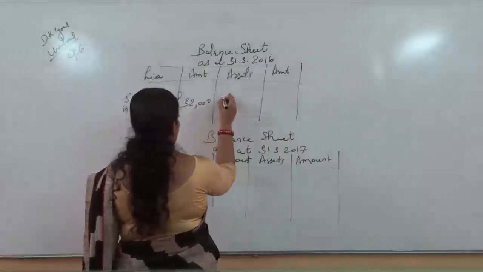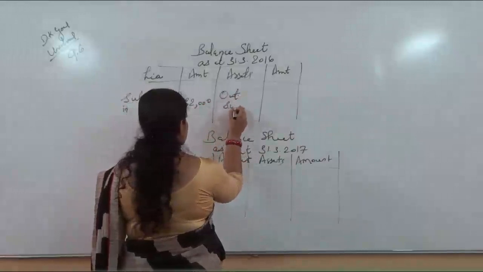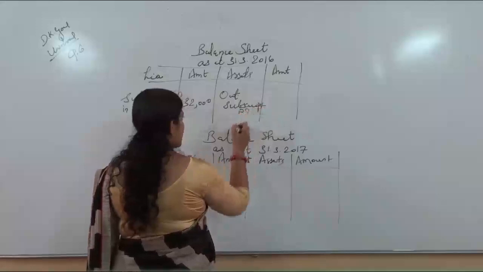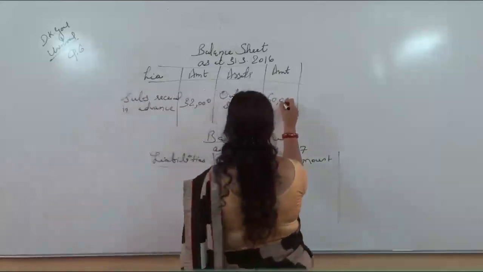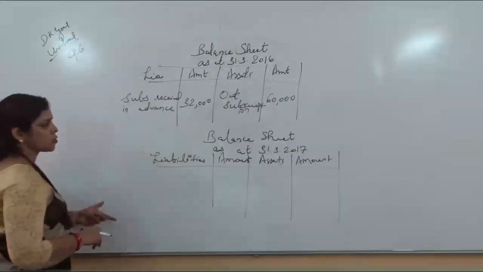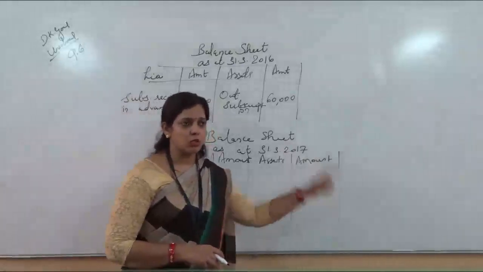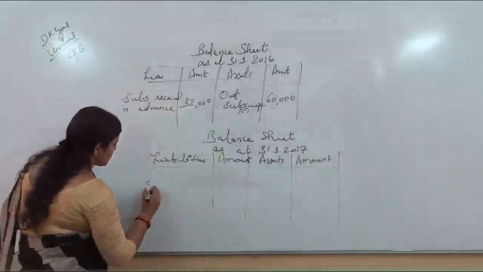And what was outstanding subscription? It was 60,000, which was related to the previous year. Similarly, advance which was received in 2017, which we have subtracted, which was received at the end for 2018, that will be taken here.